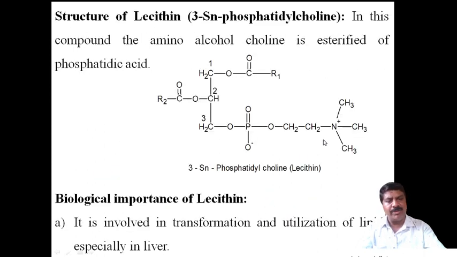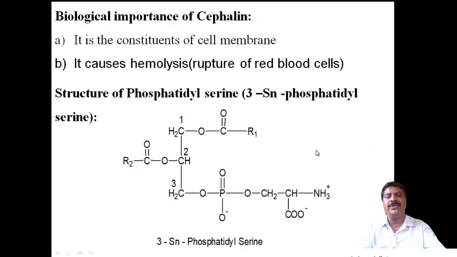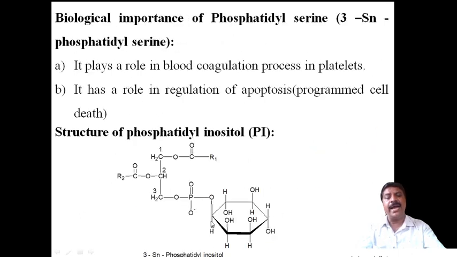It contains an ammonia group, but here we say that is the ammonia. Here the carbohydrate group will be present. That is sugar. That sugar moiety will be present in the inositol. Okay, phosphatidyl inositol, and this is the 3-sn phosphatidyl inositol. This is the name of this compound, and this will be sugar. Usually a pentose sugar will be present here.